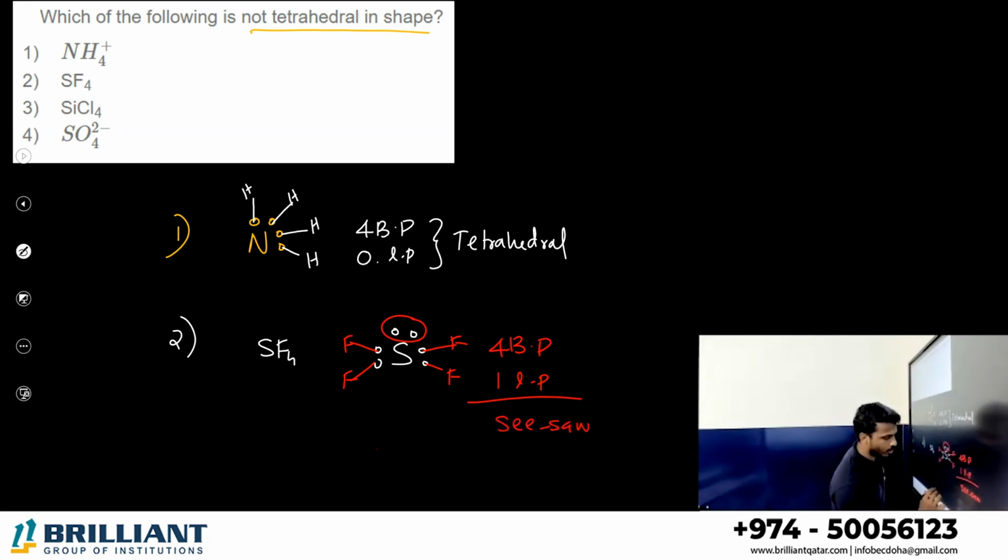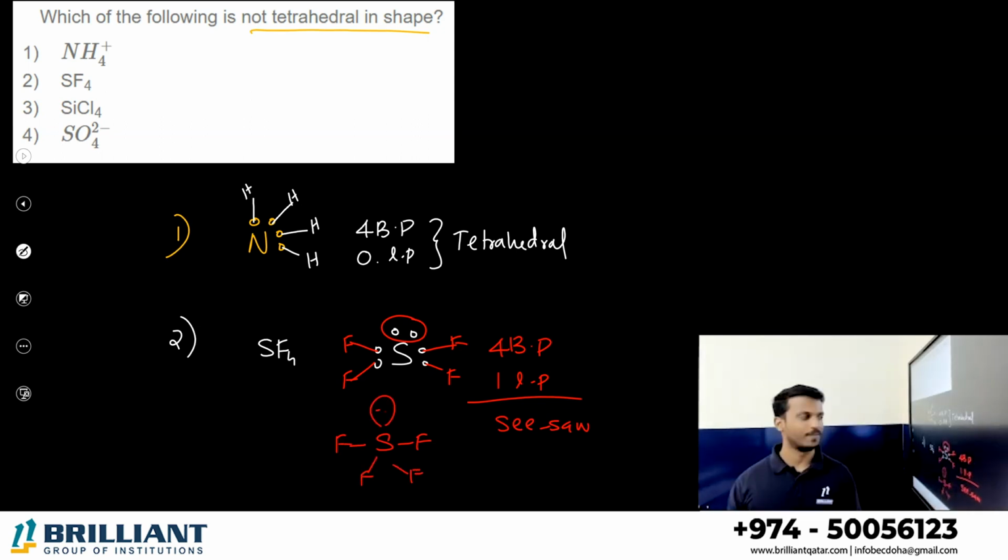Seesaw. How to draw? Sulfur, fluorine, fluorine, fluorine, fluorine. See, lone pair. Seesaw shape. So that is not the tetrahedral. You can check it. Option 1, 3, 4 all are tetrahedral shape. Okay, option 2 is the correct answer.